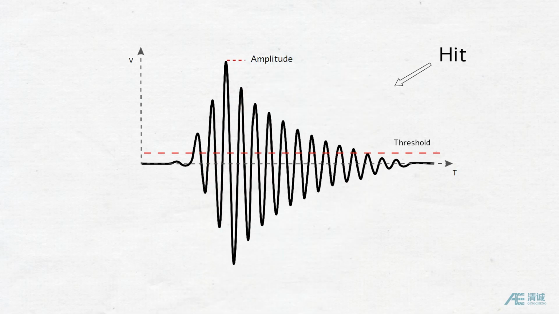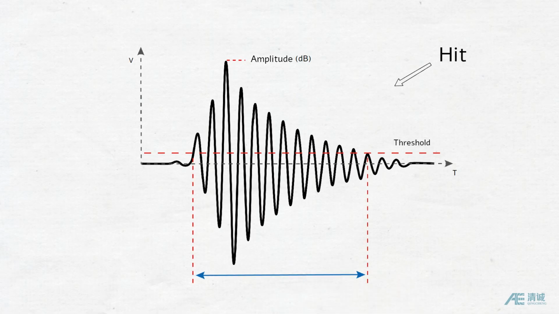Amplitude. The amplitude of AE signal is the peak amplitude of the waveform. It reflects the strength or intensity of the acoustic waves generated by the source event. Larger amplitudes often indicate more significant or more energetic events. It is usually presented in dB.